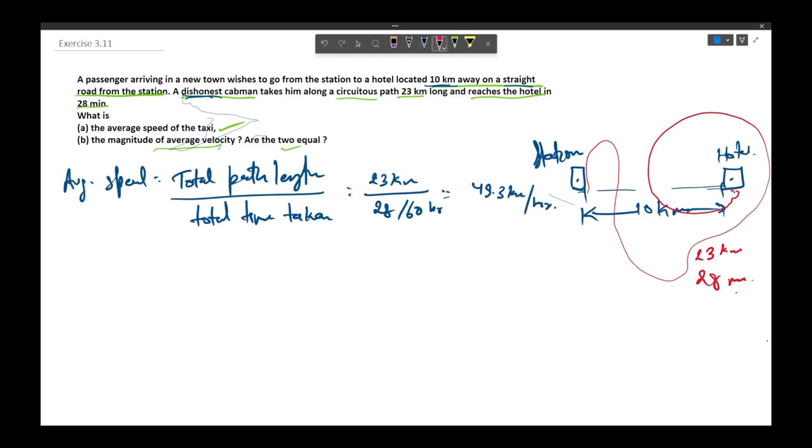Now in the second part B, we have to calculate the magnitude of average velocity. So average velocity is defined as displacement divided by time taken.